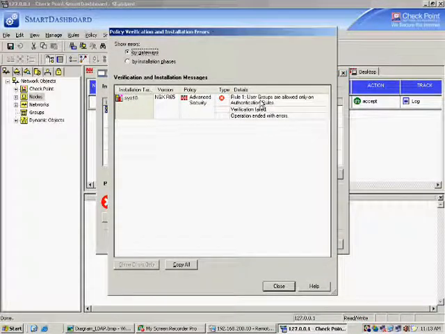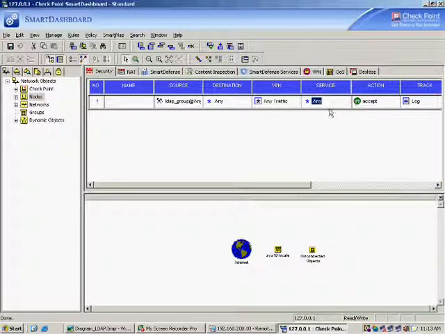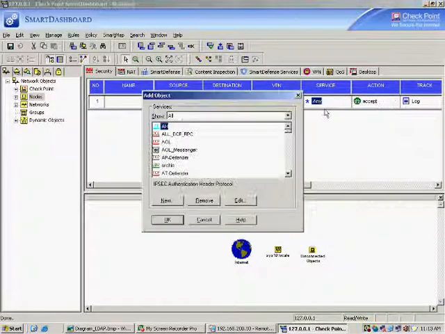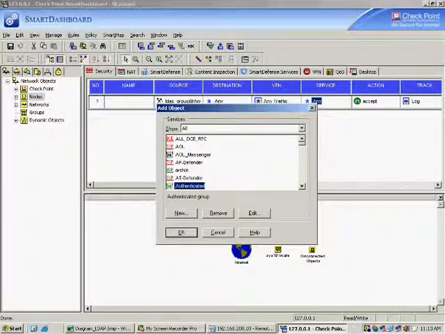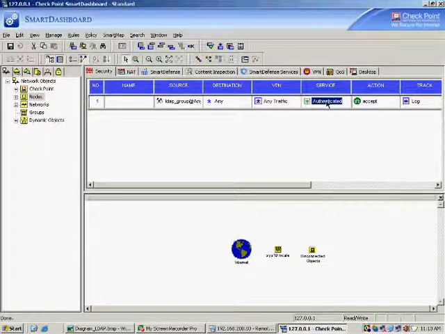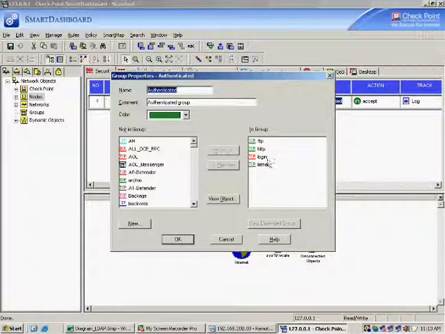The reason is that user groups are allowed only on authentication rules, because here you cannot say any or accept. You have to say at least HTTPS, because user authentication is not available for all the services. You can say even authenticated services. What are the authenticated services? Right click and I edit this, the authentication services: these 4 services, in-band services, FTP, HTTP, login and telnet.